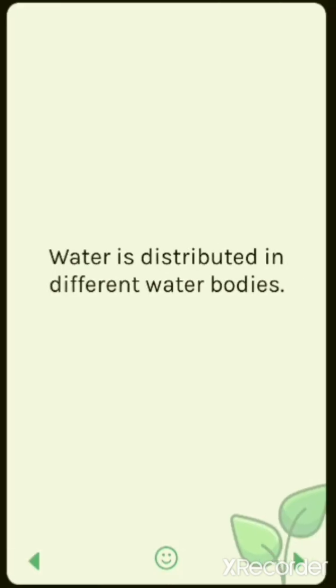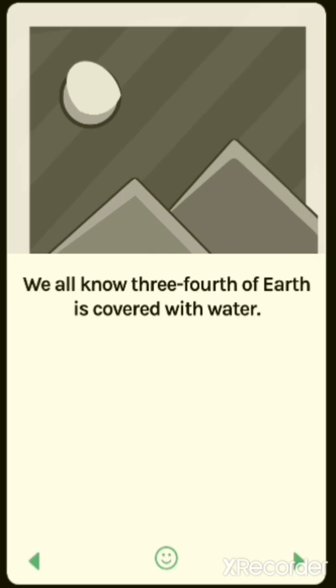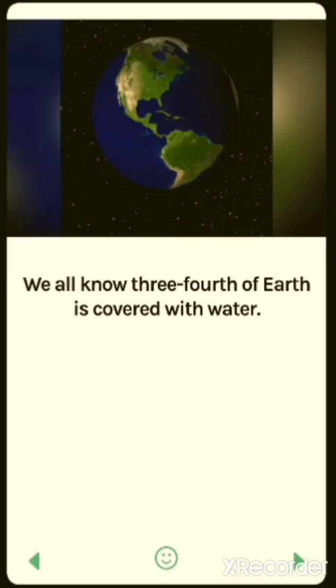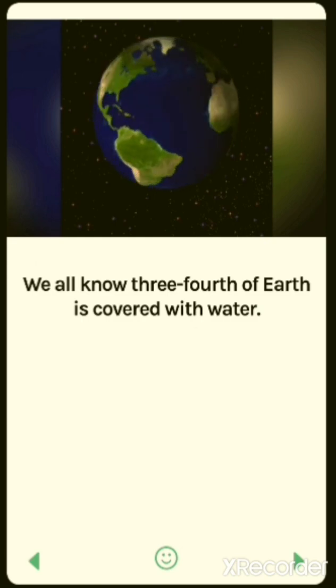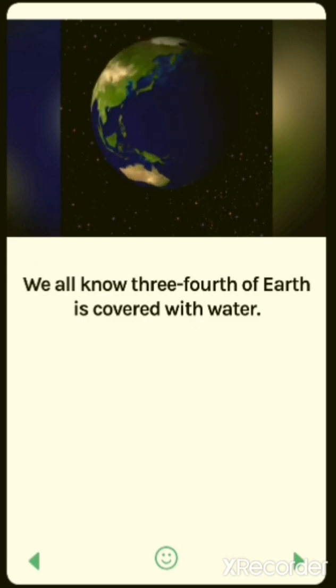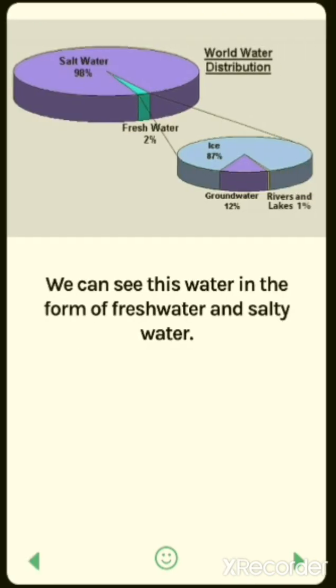Water is distributed in different water bodies. We all know that three-fourths of the earth is covered with water. We can see this water in the form of fresh water and salty water. Here in the diagram you can see the world water distribution.